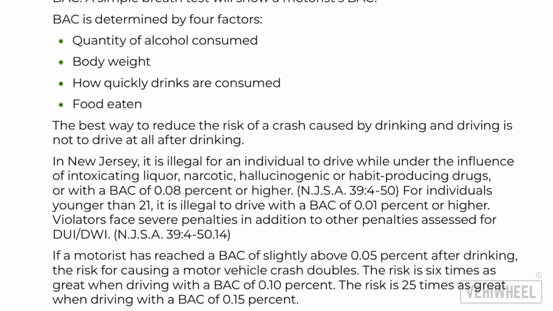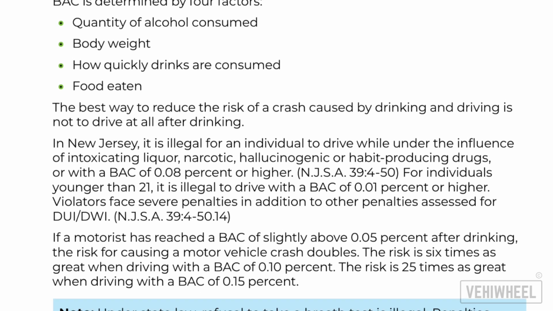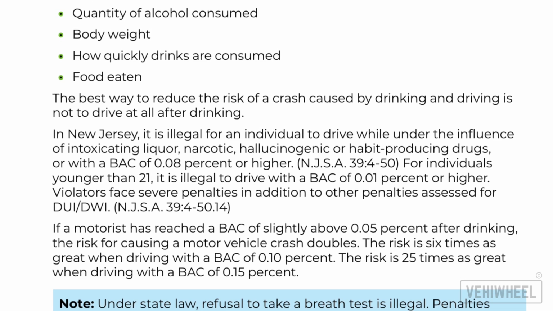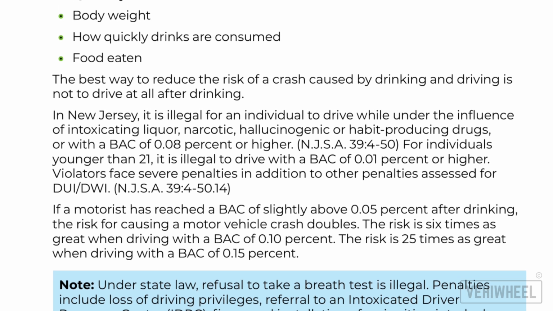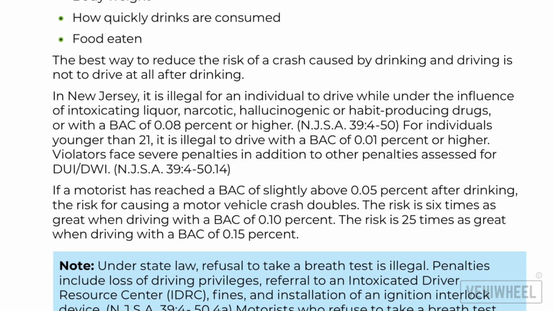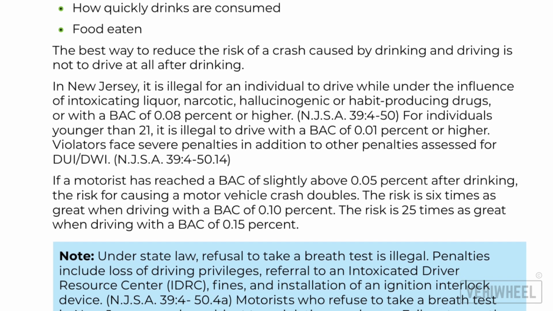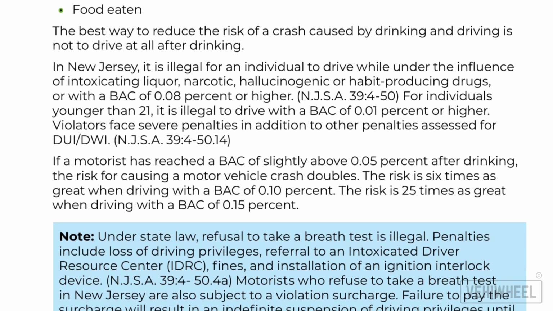If a motorist has reached a BAC of slightly above 0.05% after drinking, the risk for causing a motor vehicle crash doubles. The risk is 6 times as great when driving with a BAC of 0.10%. The risk is 25 times as great when driving with a BAC of 0.15%.